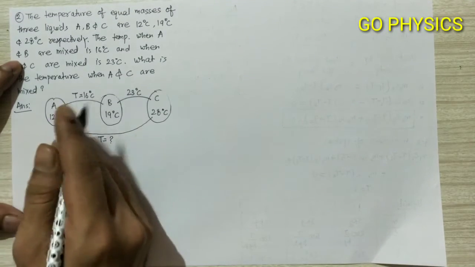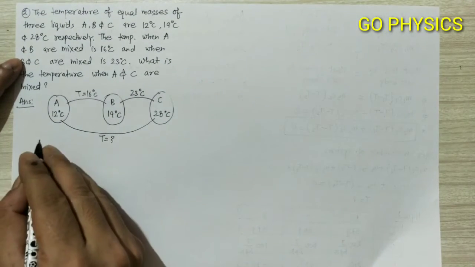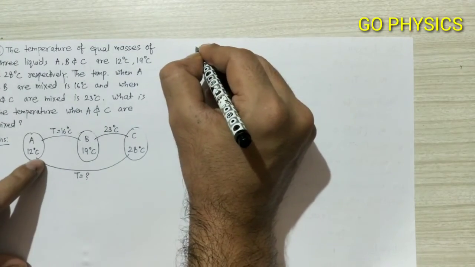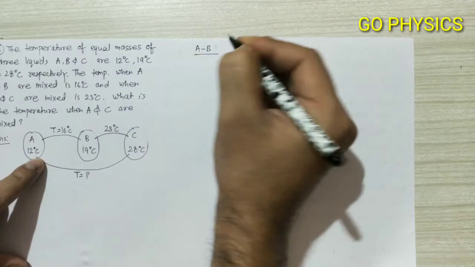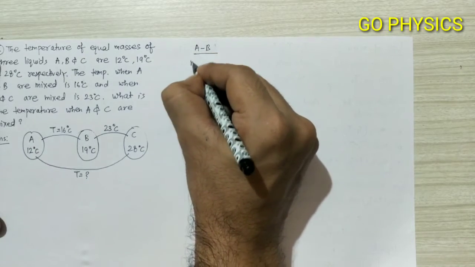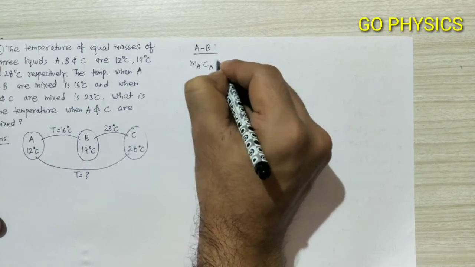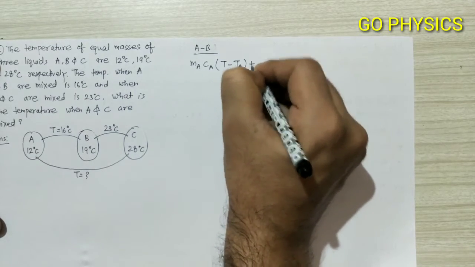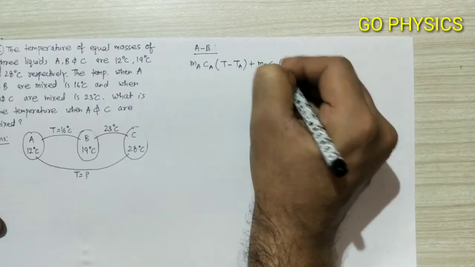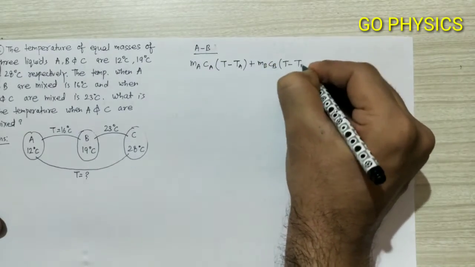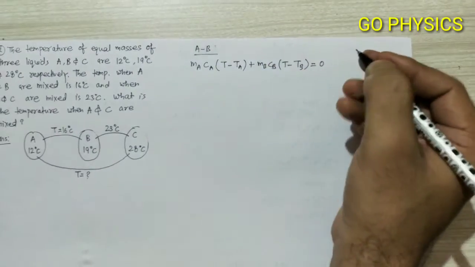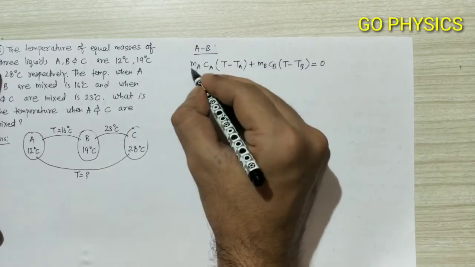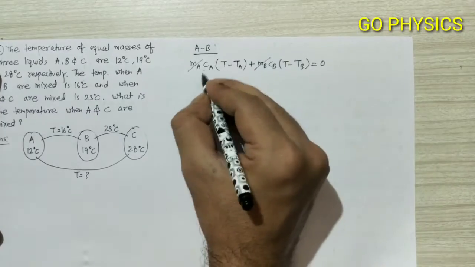So we will apply the law of mixture that we learned earlier. First we will write for A and B when mixed separately. Mass of A into specific heat capacity of A into T final minus TA, plus MB CB into T final minus TB, equal to 0. Now we will substitute all the given data here. Since the masses of the liquids are the same, this quantity will get cancelled out.